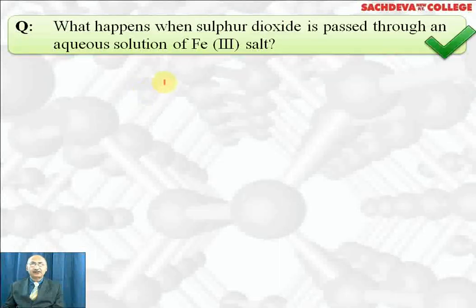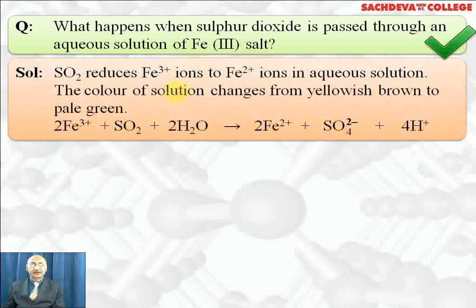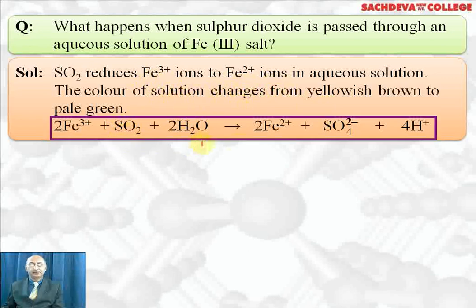What happens when sulfur dioxide is passed through aqueous solution of ferric salt? Ferric salt will be reduced to ferrous salt, and sulfur dioxide will act as reducing agent in this reaction. SO2 reduces ferric ion to ferrous ion in aqueous solution. The color of solution changes from yellowish brown, which is ferric, to pale green, which is ferrous. And SO2 itself gets oxidized to sulfate ion. In presence of water, H+ ions will be formed.